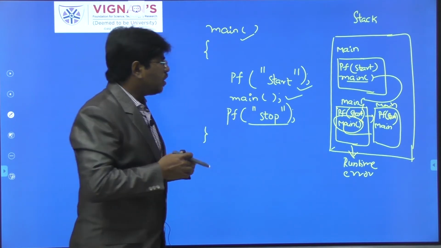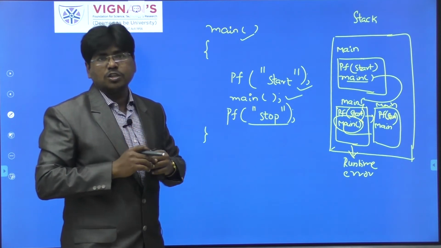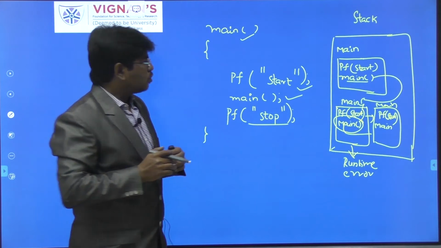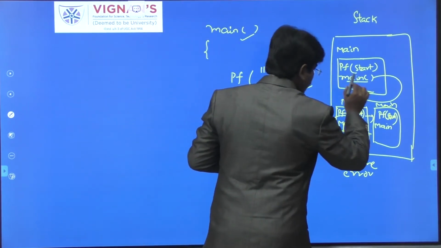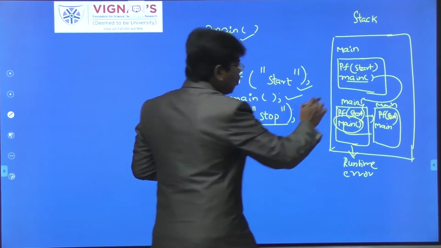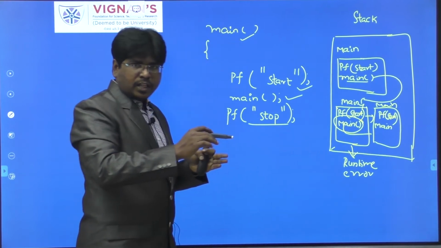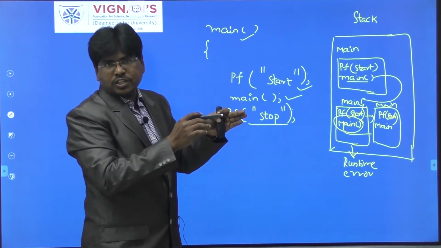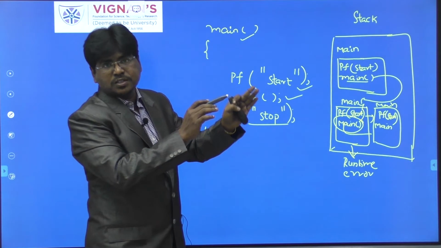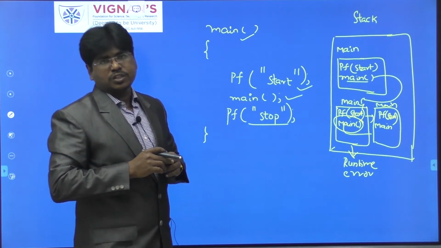So this is the disadvantage of recursive functions. That means we have to take a little care while using the recursive function. If you are using recursive functions, the function is calling itself. The control moves in the forward direction, and again the control has to come back in the backward direction and execute the remaining statements also. In that way you have to define the recursive functions.